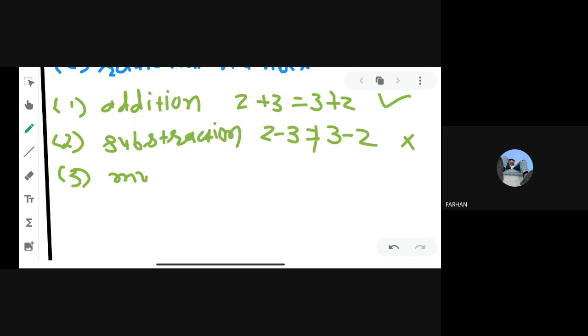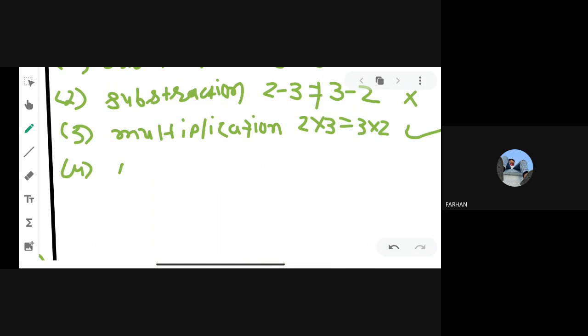Under multiplication, 2 into 3 and 3 into 2, the answer is the same, so it is commutative. And finally in division, 2 divided by 3 is not equal to 3 divided by 2, so it is not commutative under division. Are you getting it?